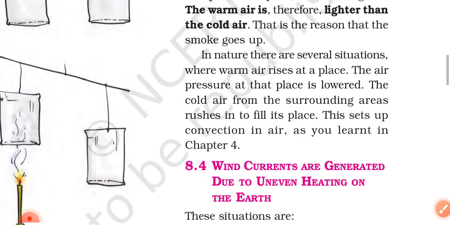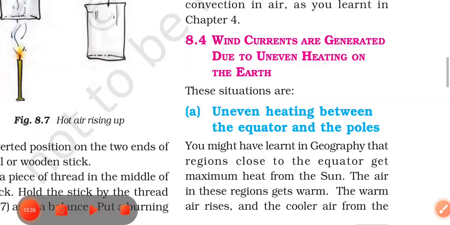In nature, there are several situations where warm air rises at a place. The air pressure at that place is lowered. The cold air from the surrounding areas rushes in to fill its place. This sets up convection in air, as you learned in chapter 4. 8.4 Wind currents are generated due to uneven heating on the earth.